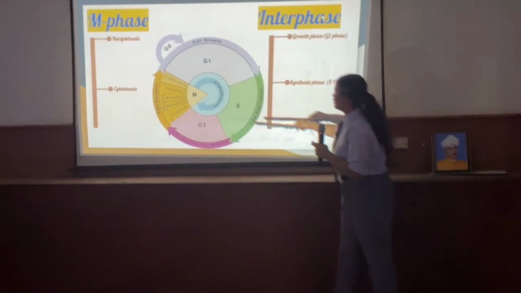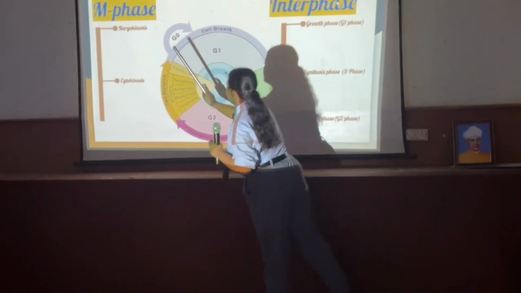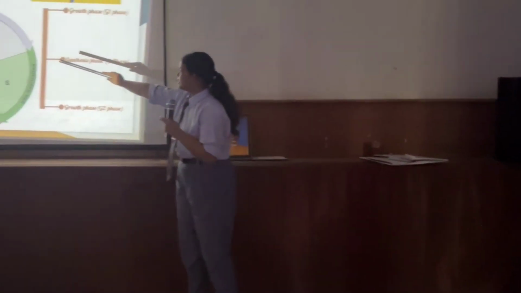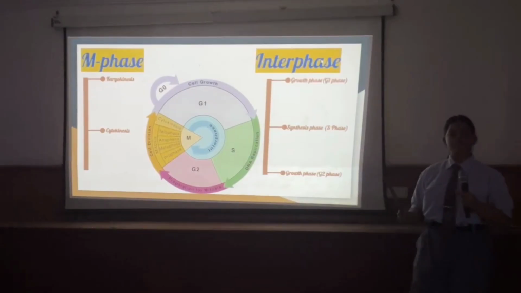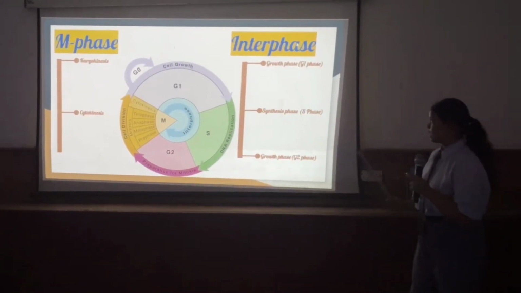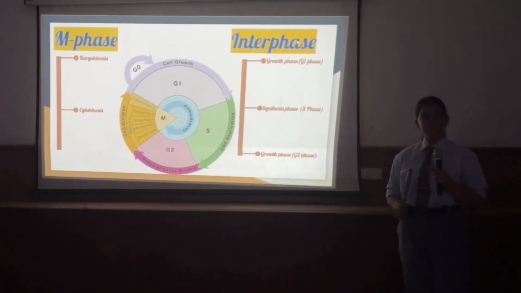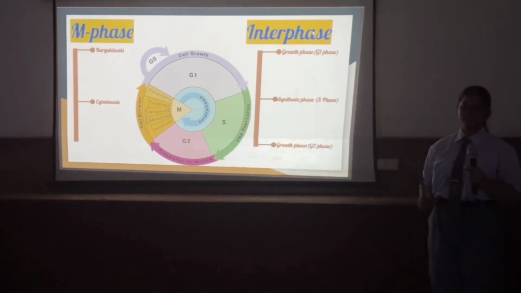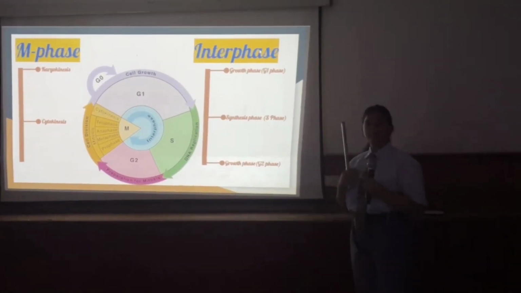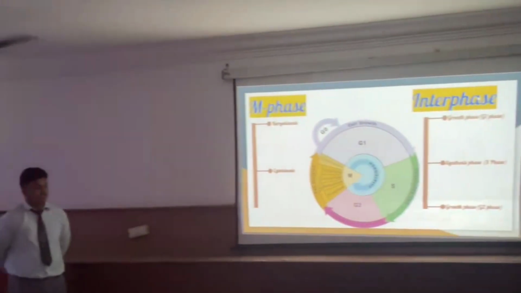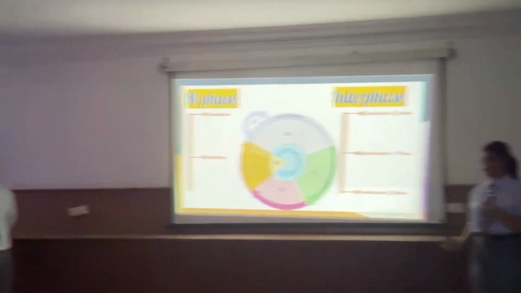As you can see here, I have mentioned the G0 phase. When the cells exit out of the G1 phase, they move to a quiescent stage. In this stage, the cell is metabolically active, but it stops proliferating. But when our body needs them, they again come to the G1 phase and start dividing.